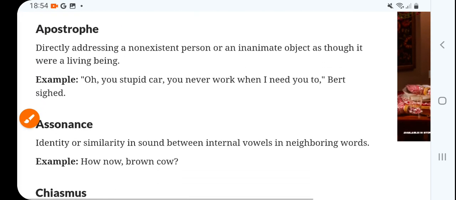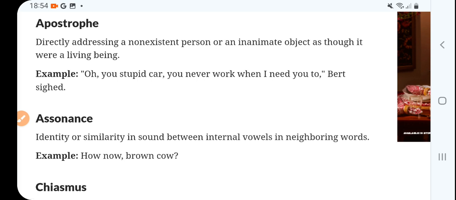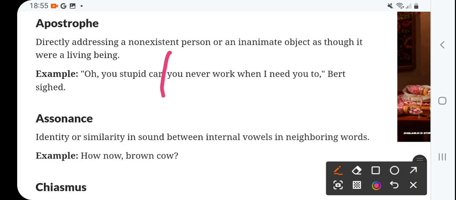Okay. Now apostrophe: directly addressing a non-existent person or inanimate object as though it were a living being, right? Apostrophe. Oh, you stupid car. This is a non-existent person or inanimate object. You never work when I need you to, right? So you are blaming the car as a person, you stupid car.